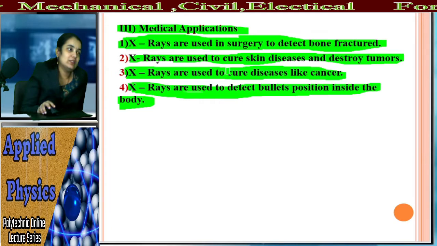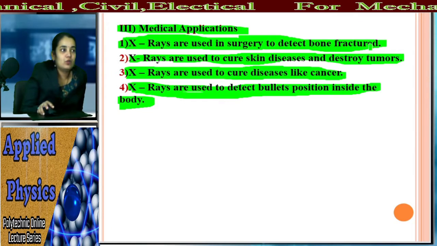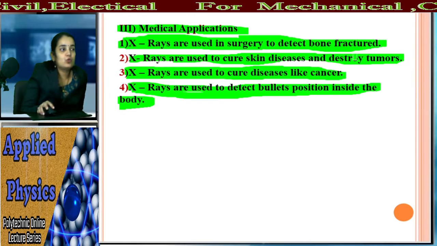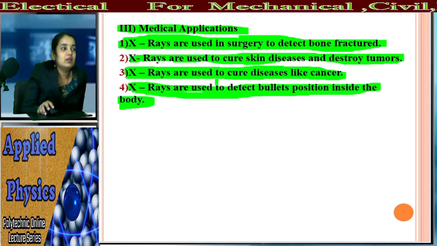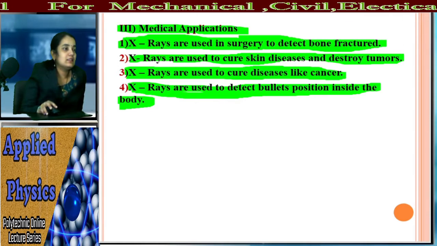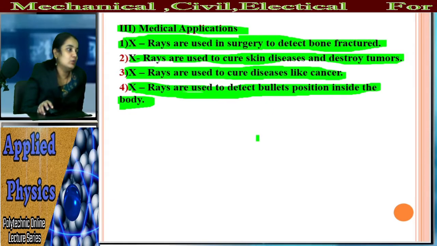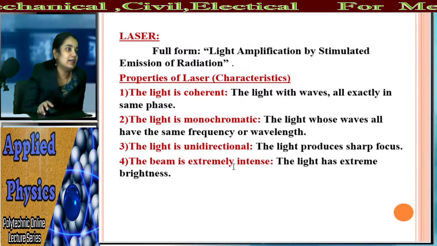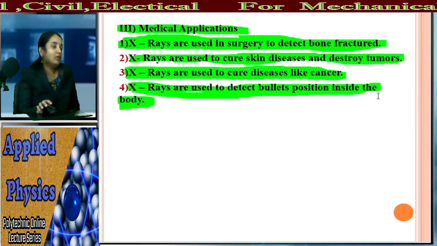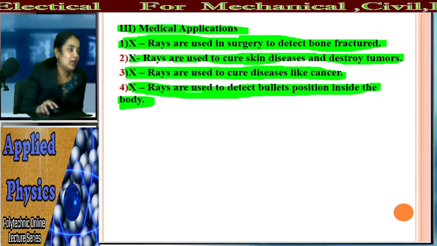So these are the 4 applications. What are they? The X-rays are used in surgery to detect the bone fracture. The X-rays are used to cure the skin diseases and destroy the tumor. The X-rays are used to cure diseases like cancer. The X-rays are used to detect the bullet position inside the body. So here we have studied about the X-ray.